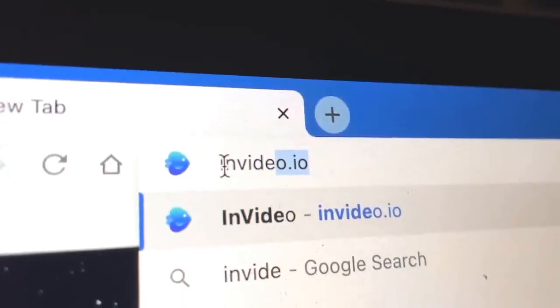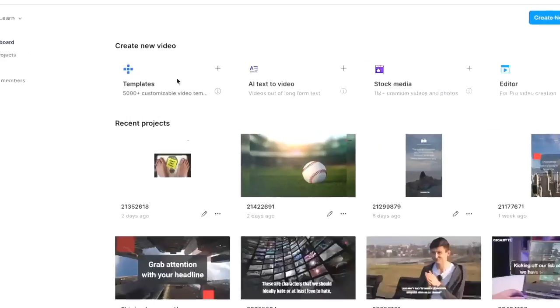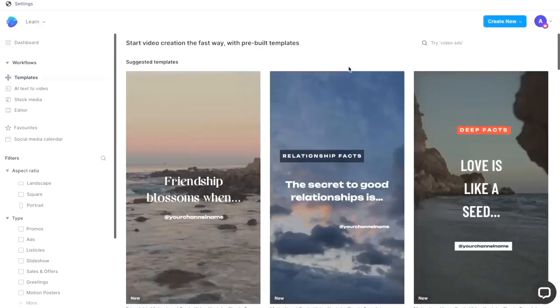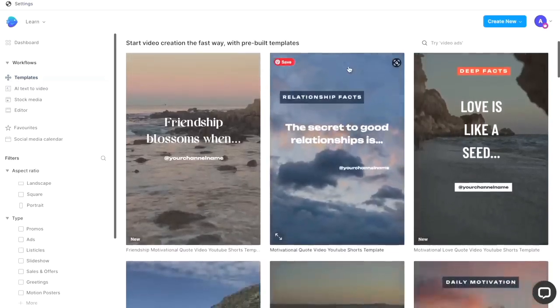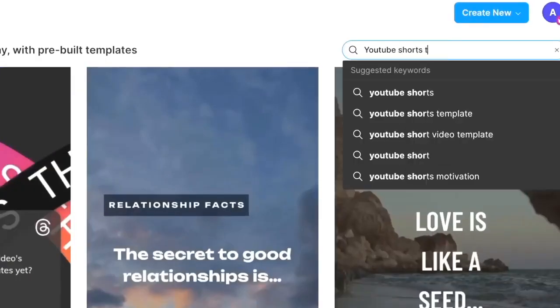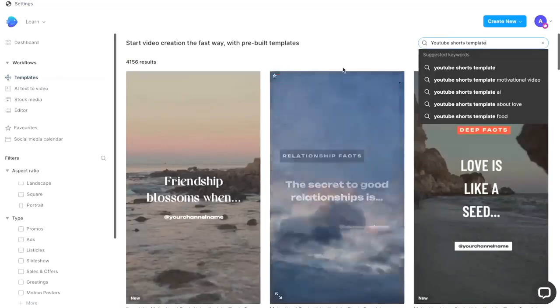For this, we'll head on over to InVideo and go to the templates tab. Now this is the interesting part. We have already created 6 different template styles for you to use for your shorts. Simply search for YouTube Shorts template and you will find these right on top. We'll also link these in the description for easy access.